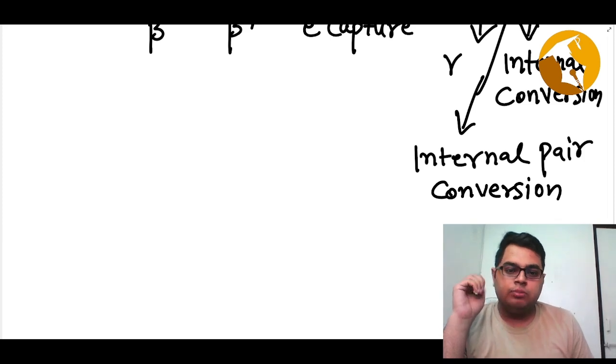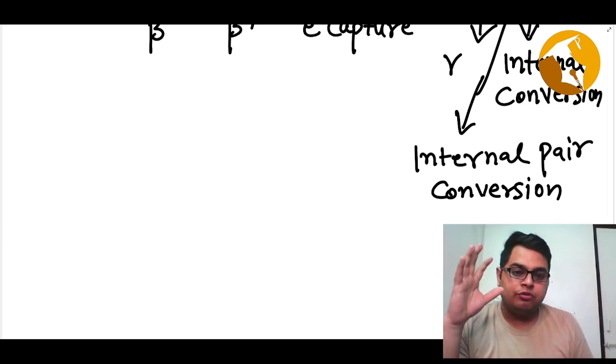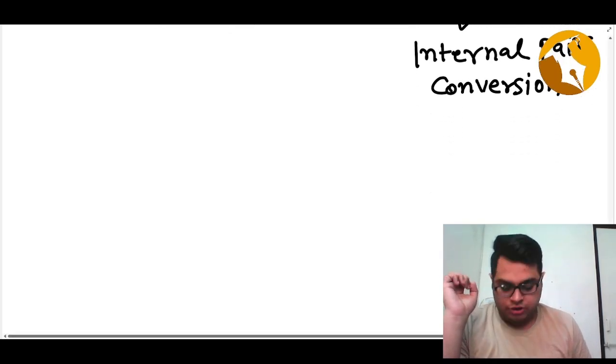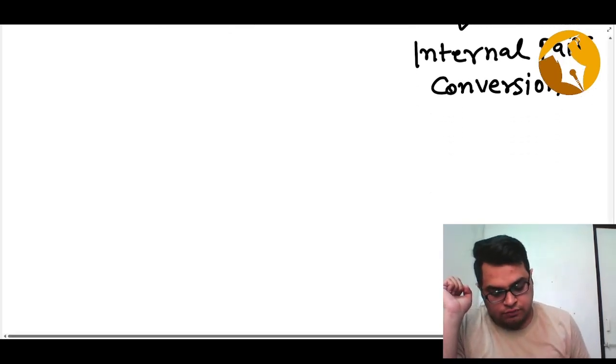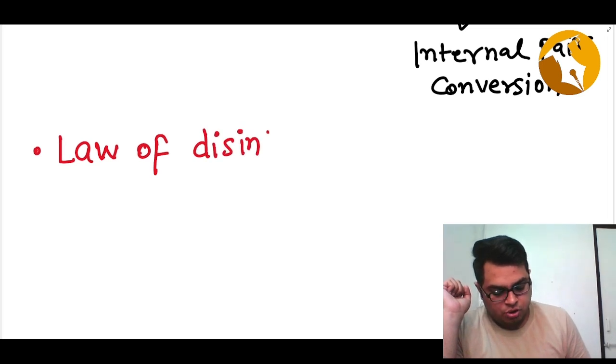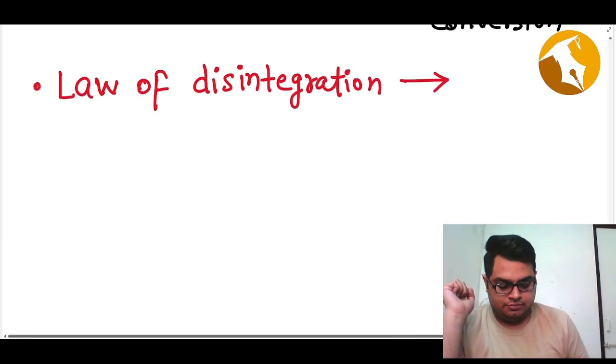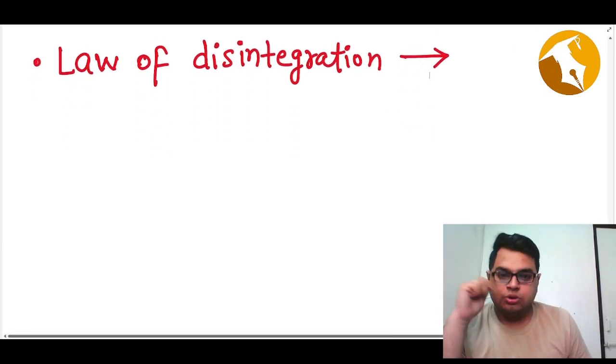Before we jump into understanding alpha, beta and gamma decay, we first have to understand the basic principles of radioactivity. One of the most fundamental principles is known as the law of disintegration. What is the law of disintegration and what does it tell us? There are two basic assumptions of this law.